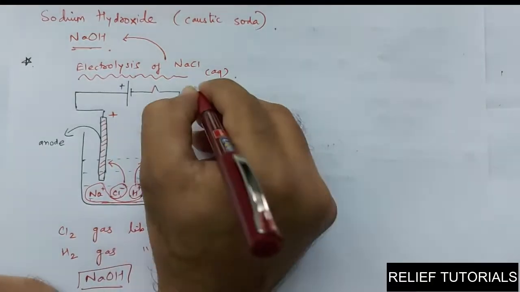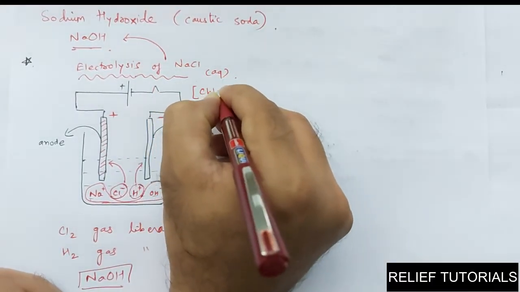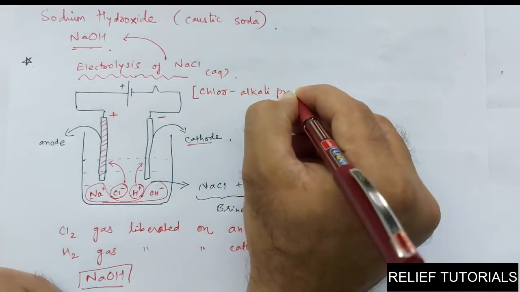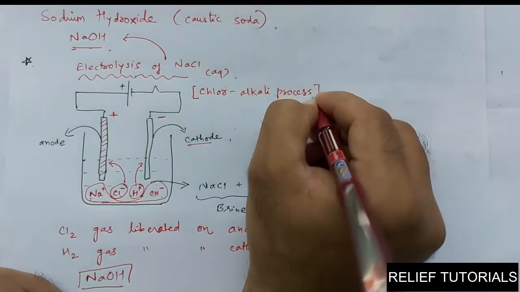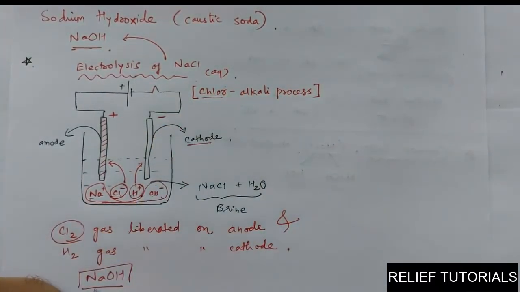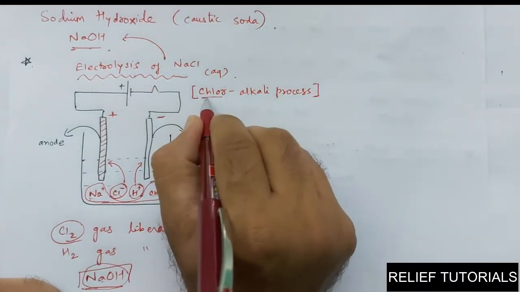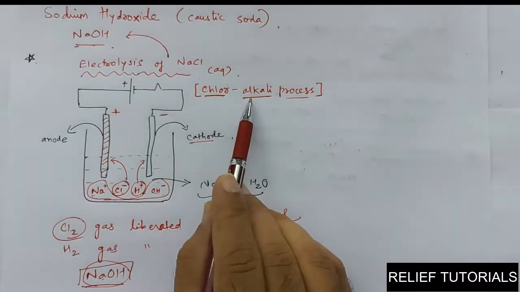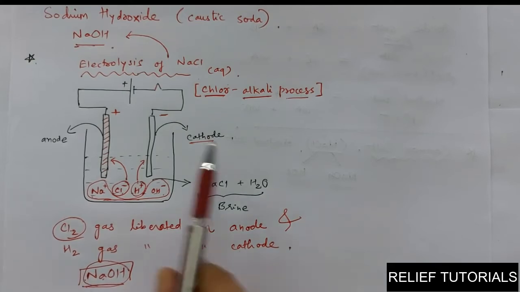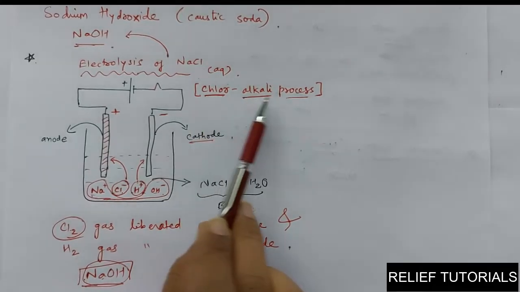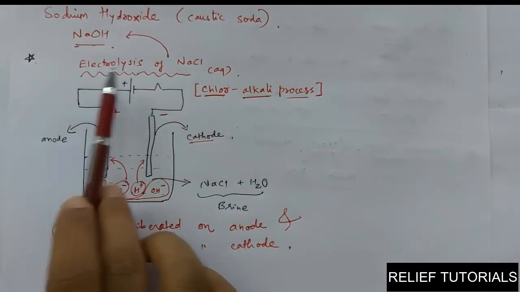This process is also named the chlor-alkali process. The reason for this name is that chlorine gas is obtained, and sodium hydroxide, the two important products. So the name given is chlor-alkali process. Alkali means base. So the important base NaOH is formed, and chlorine gas is also formed. Chemically the name is electrolysis of sodium chloride.